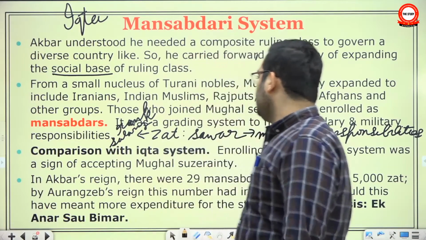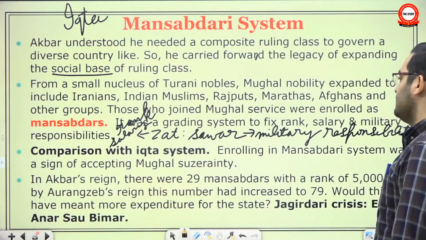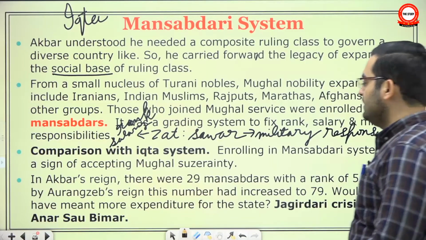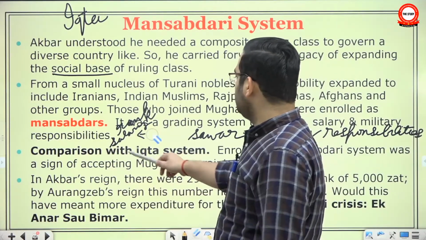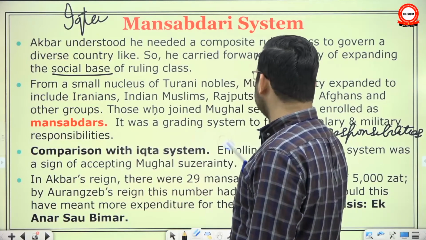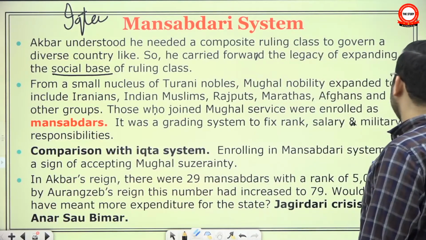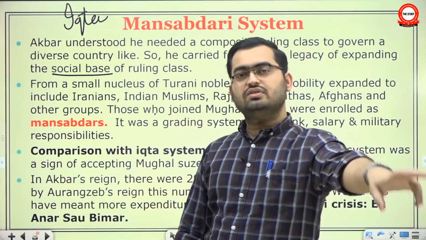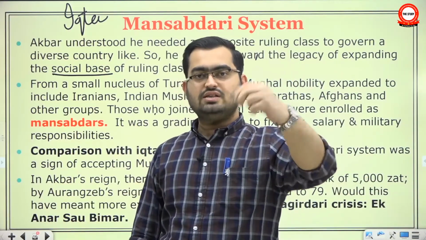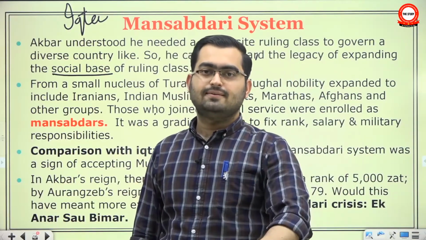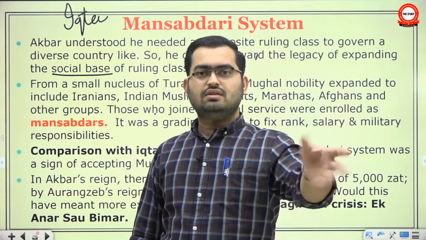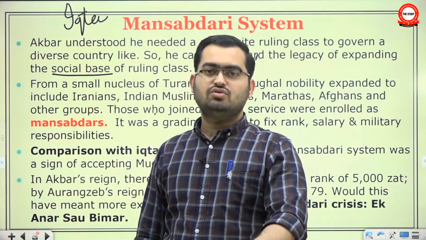Now, one or two comparisons with the Iqta system. In the Iqta system, the Iqtadar was posted in the same province. We are giving you this Iqta, go serve in that province. That is your province, and that is why they were so centrifugal. They were such a destabilizing force that the moment they become powerful, they want to separate.